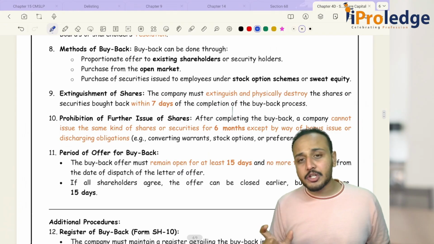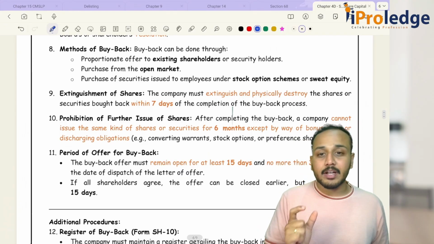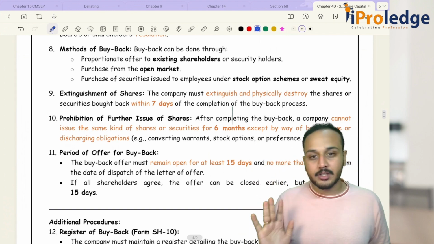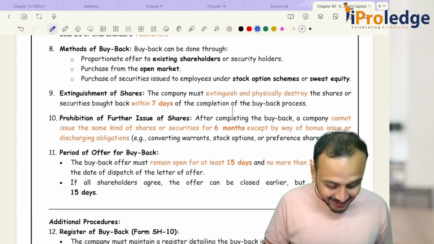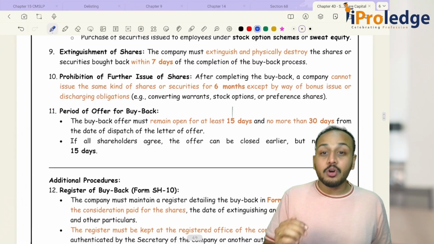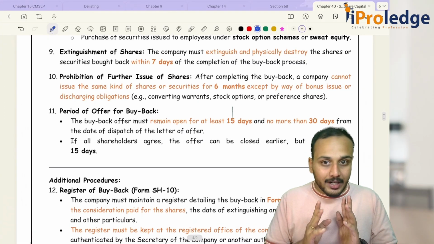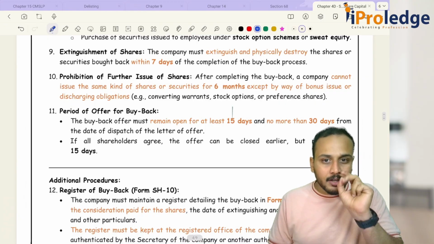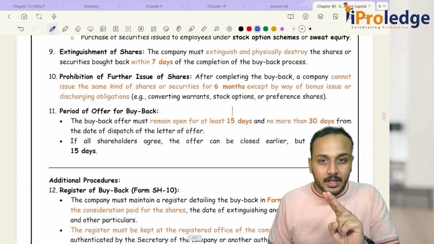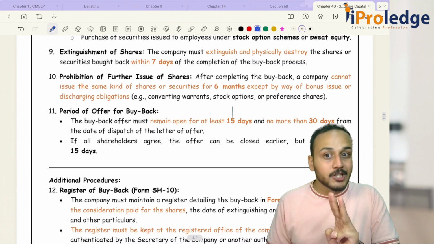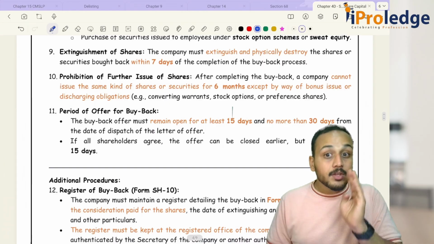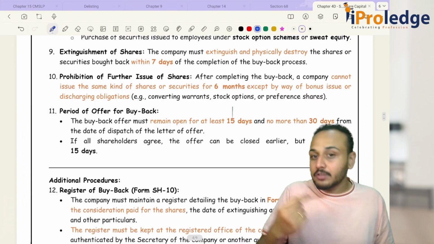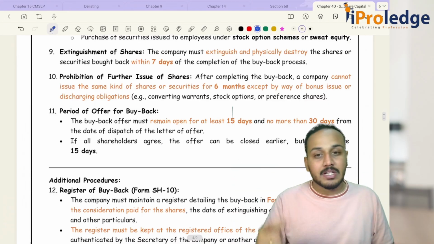And within how many days should it be done? It should be done within 7 days of completion of the buyback process. Then prohibition to issue further shares. Now if you look at it, till now we have majorly seen 4 timelines. 1 year cooling off period, maximum completion period of 1 year, then 7 days to extinguish your share certificates. Then fourth one is you should not issue the same kind of securities for the next 6 months.